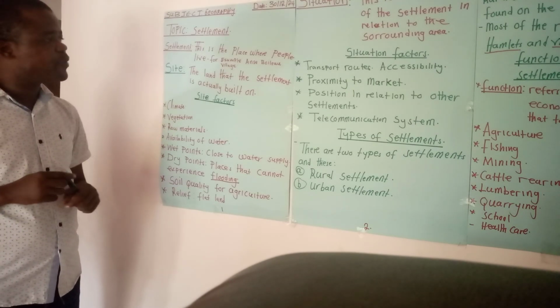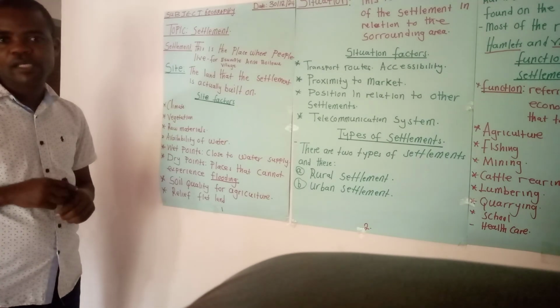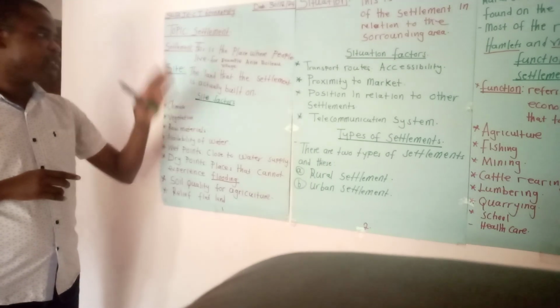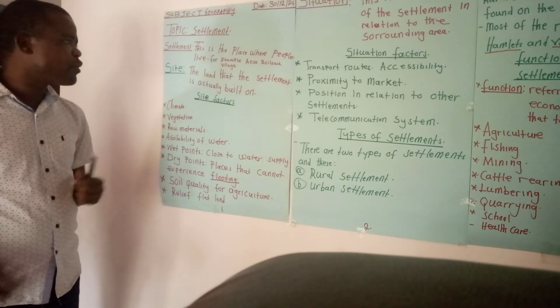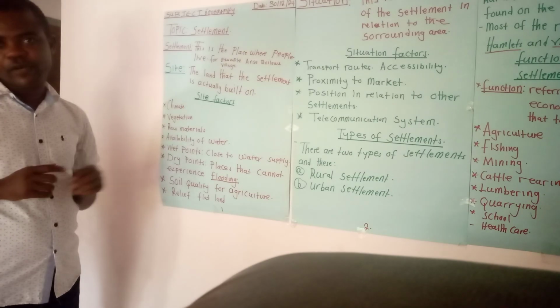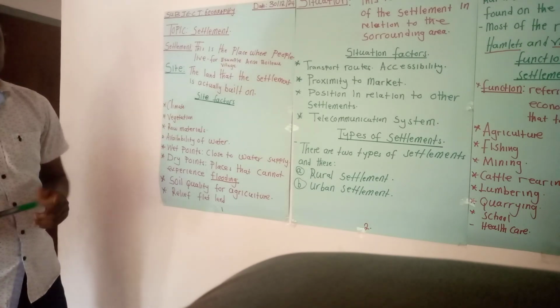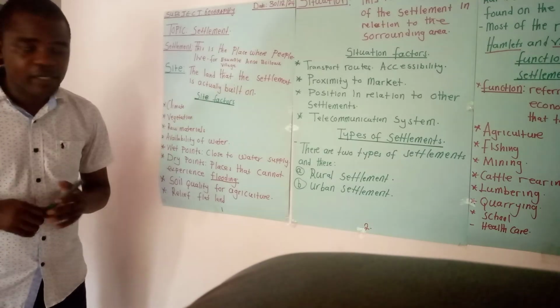Another practical example that we can give is Victoria. This is the capital city of Seychelles. Here where we are in Seychelles, it is also an example of a settlement. And also another city in South Africa called Cape Town. It is also an example of a settlement. Okay class, are we together on this one? Okay, thank you very much.